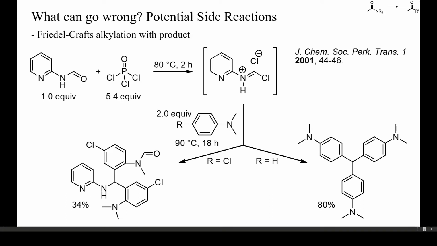As already mentioned while discussing the mechanism, under acidic conditions also ketones or aldehydes can react with a given nucleophile. In the case of an arene acylation, this would cause the formation of diaryl methanols or triaryl methanes, as in this example. Here, an excess of substituted aniline was used as nucleophile, which led to the formation of a triaryl methane or a benzhydrylamine, depending on the precise substitution pattern of the aniline.